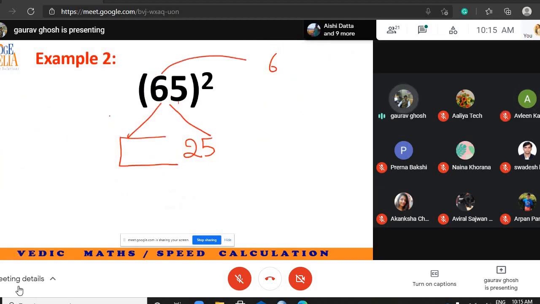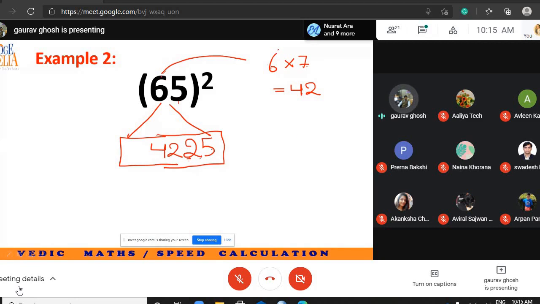Let's take another example. 65 square. Because of this 5, I would write 25 in the last place. What should I write before 25? I take this 6 and multiply it with the next greater number, 6 into 7, which comes out to be 42. So I write 42 here. This is the complete answer.